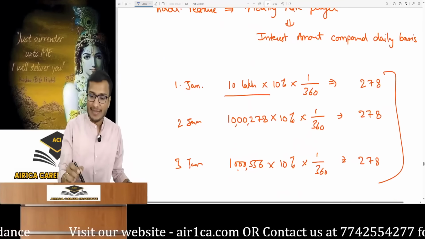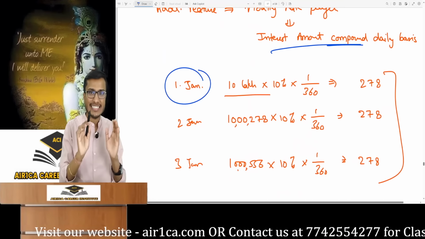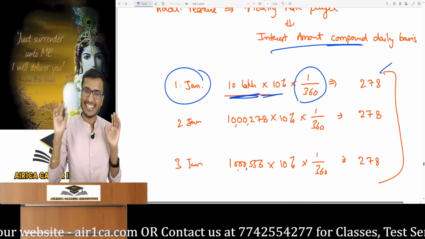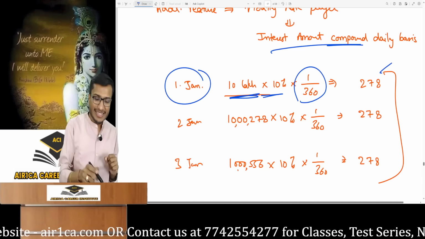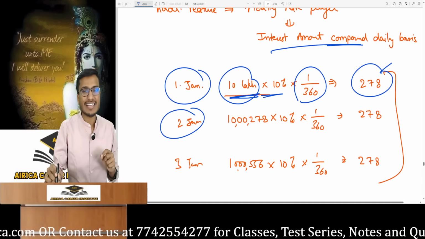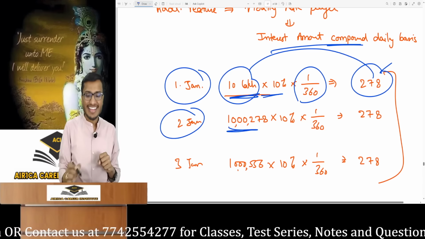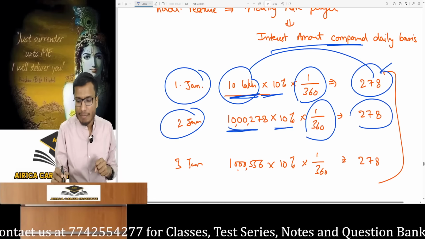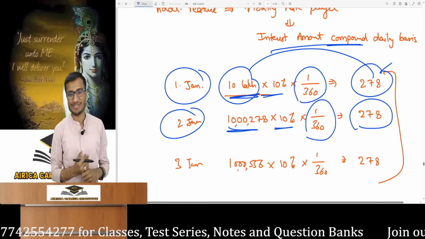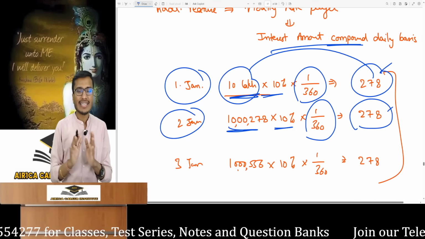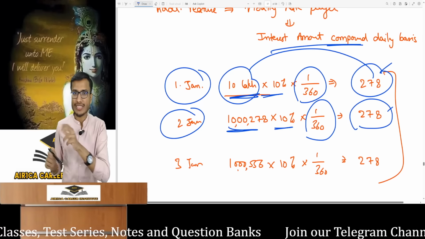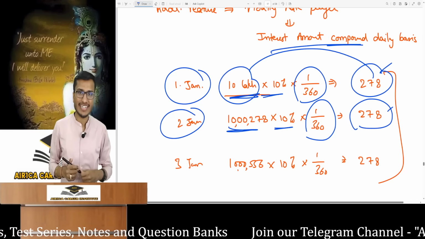Look how will the floating interest payer pay. For January 1st, with 10 lakh rupees at 10%, we calculate 1 by 360 for the first day's interest. What happens on January 2nd? The principal that was there and that interest, take both of these, and on both of these 10% is applied daily, yielding 278. We have taken a small amount. If we had taken a large amount, this interest would have changed. That's not a problem. Let it be the same. We genuinely don't have a problem with that here. And then after that, questions will have large amounts and those amounts will differ.